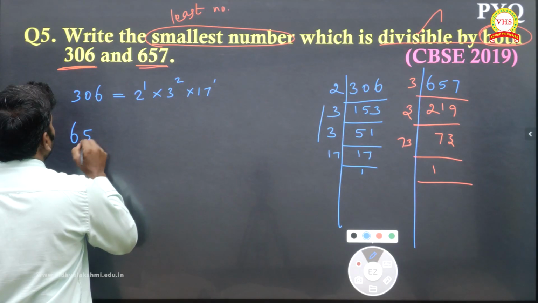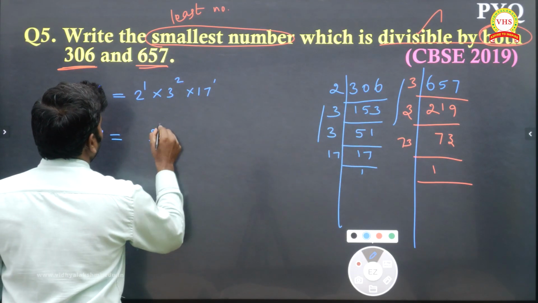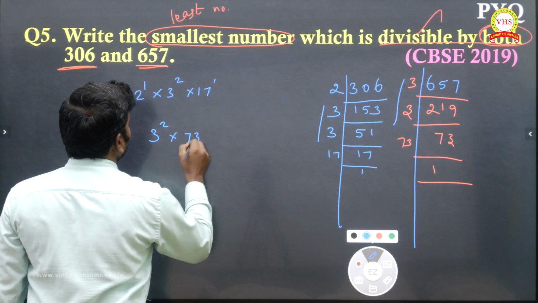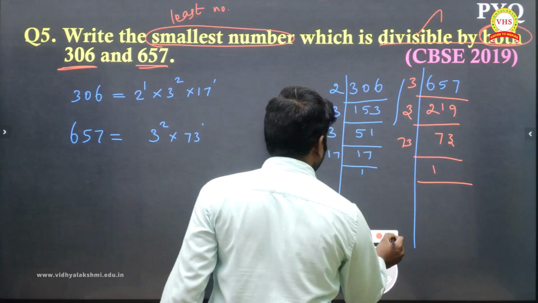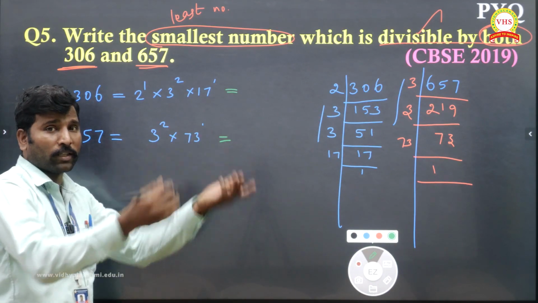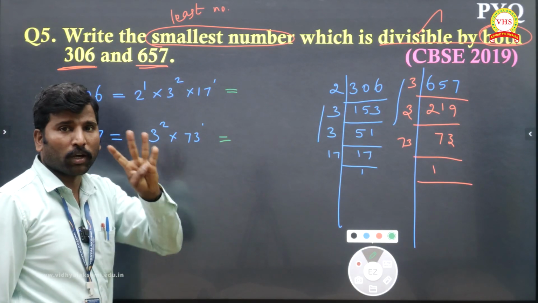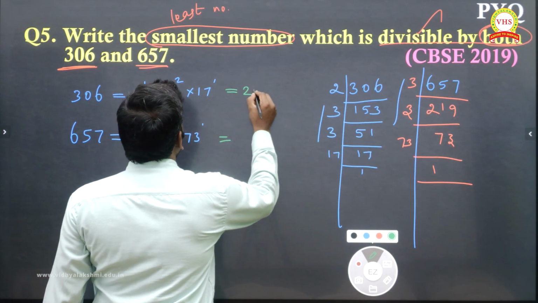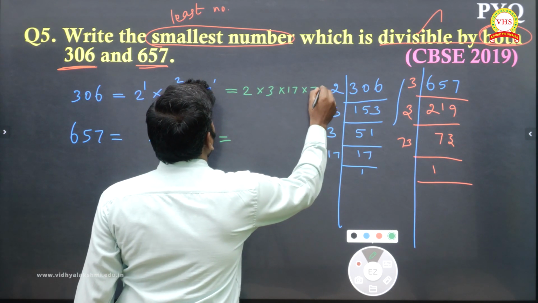Like that, 657, how can we write it? 3 twice. Okay, 3 power 2 into 73 power 1. So how can we represent this? All the numbers should appear in all the elements: 2, 3, 17 and 73. We have four numbers, so here 2 and 3 and 17 and 73.